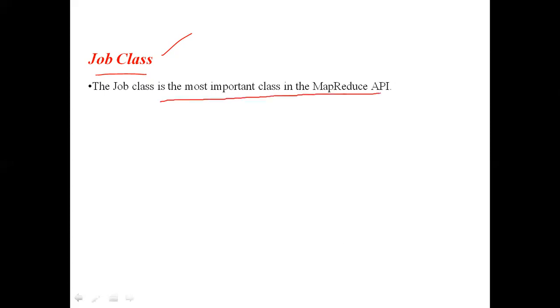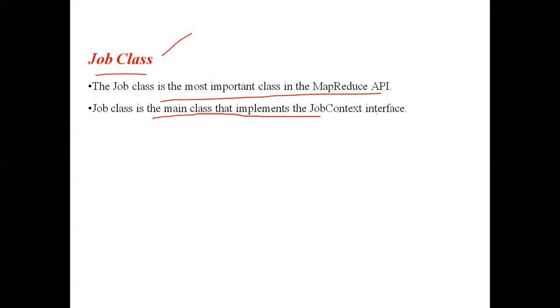In one line, the job class is used for implementing the job context interface. It is the most important class in the MapReduce API, the main class that implements the job context interface.